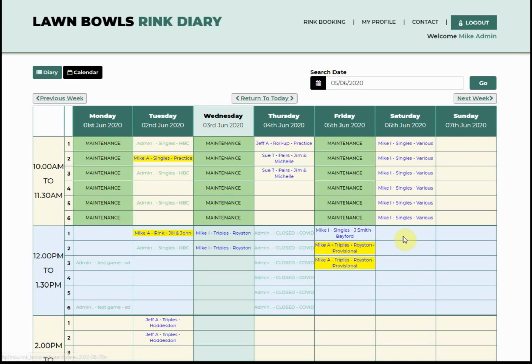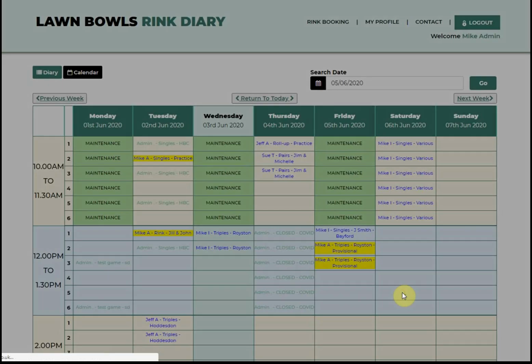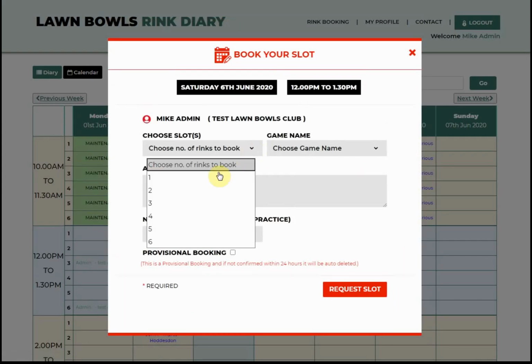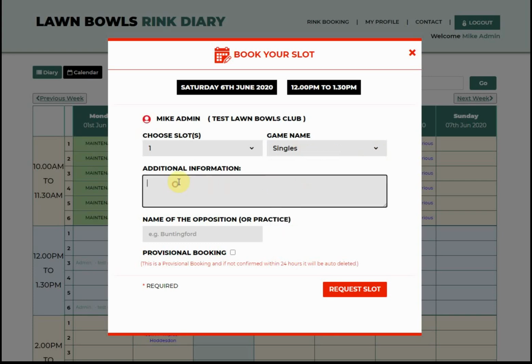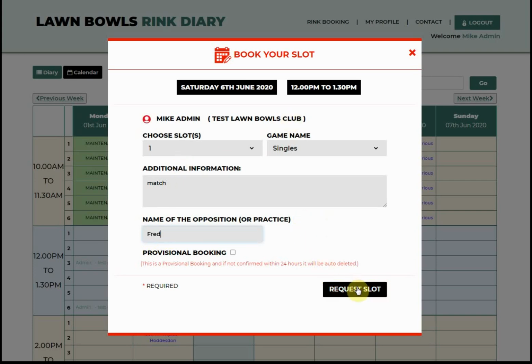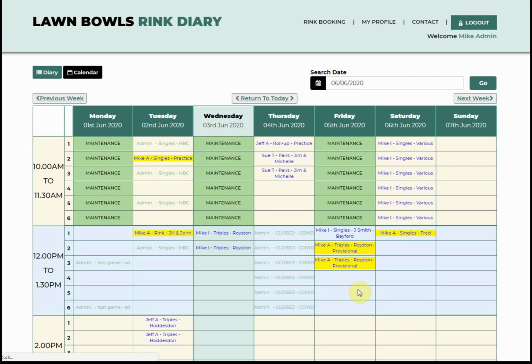So you'd like to book another rink. So booking, I'd like rink 5. So I'll book on rink 5, and you can see just one rink, that's all we need. Singles game, and you're playing Fred. Now, as I said to you, you can't pick a rink. So this will automatically default to rink 1 when it comes back. There you are. So we clicked on 5, but it goes back to 1 because that's the first available rink.